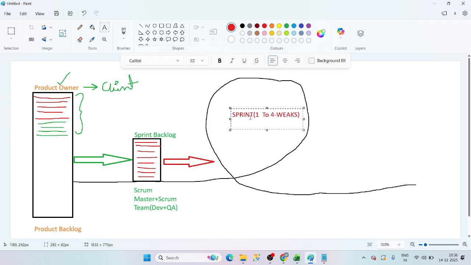Now, who is going to decide the sprint length? Product owner will decide, guys. We are not responsible for the sprint length. Product owner will discuss with the client and he will give us some time. That time is called a sprint. In this particular time you have to work within this sprint length. If the product owner says we have to work for 4 weeks of sprint, then we work for 4 weeks. If he says 1 week, we work for 1 week. If he says 2 weeks, we work for 2 weeks. For these 2 weeks, just consider you are having 360 hours.